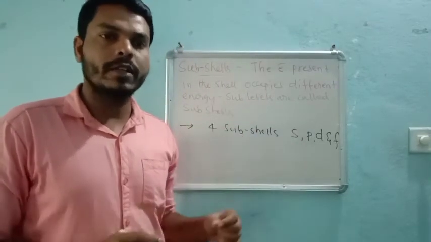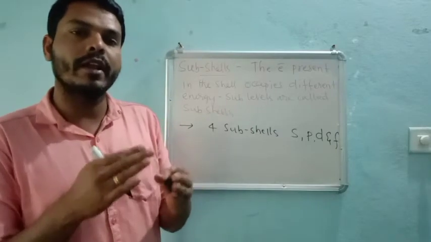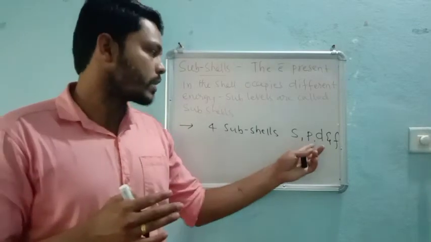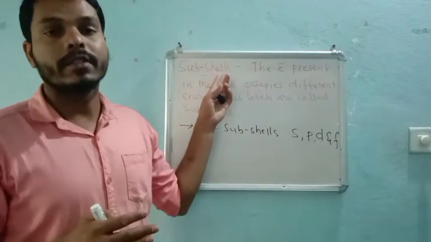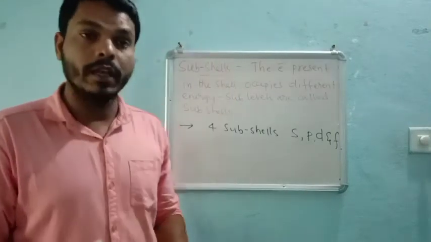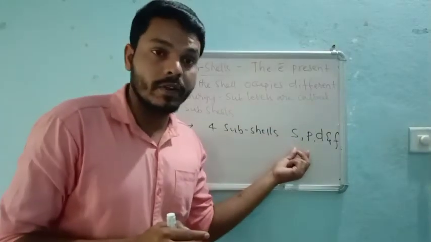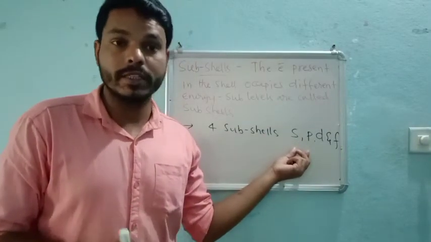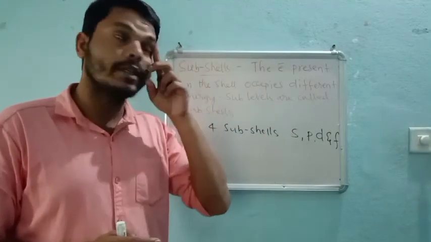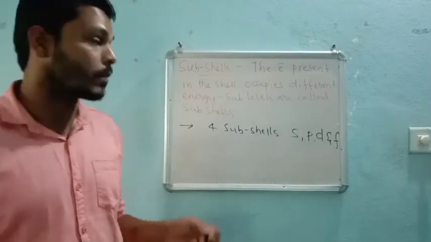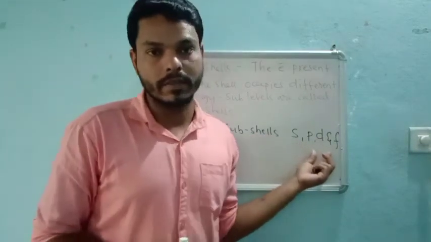In the main cell only we have different energy levels, and those different energy levels or sublevels are nothing but subshells, we can say, right?